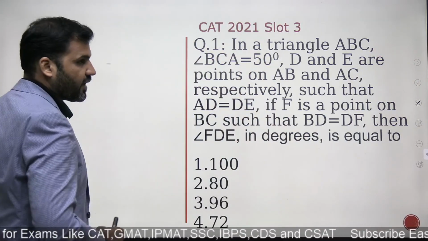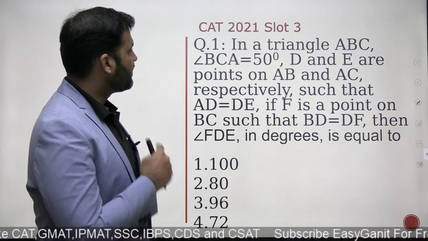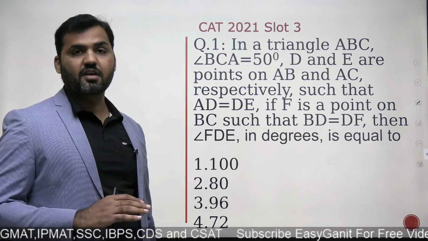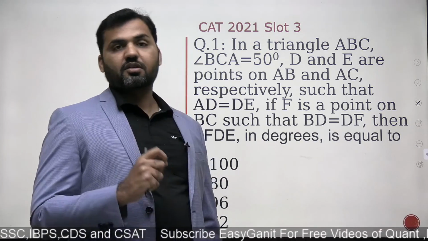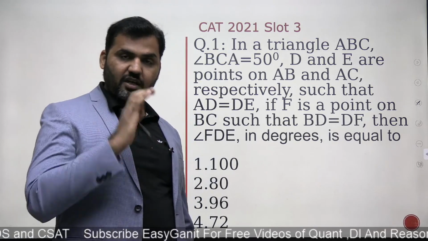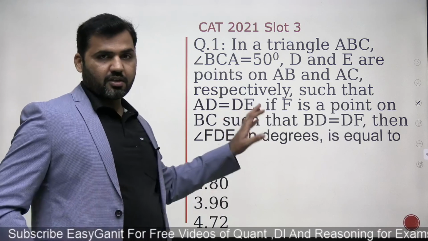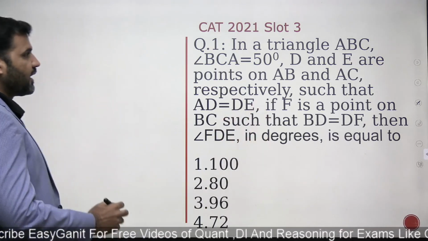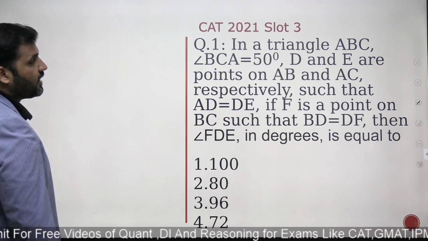क्या ये क्वेश्चन टफ है? ये क्वेश्चन लेवल ऑफ डिफिकल्टी में 0 लेवल पे, सो यू कैन नॉट से कि 2021 स्लॉट 3 में सारे क्वेश्चंस कंपैरेटिवली डिफिकल्ट थे. Geometry of 2021 slot 3 was, in terms of level of difficulty, exactly similar to the level of difficulty of slot 1. I'll teach you all 3 questions. Let's have a look at it. You can see that, and then you can decide कि slot 3 ज़्यादा difficult है, slot 1 difficult है.